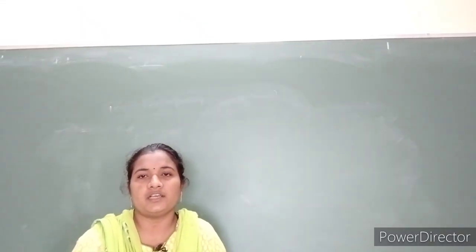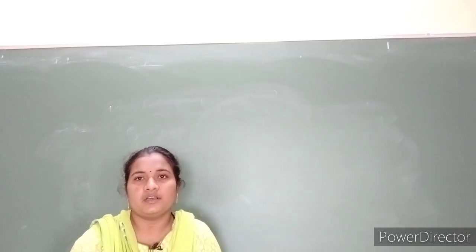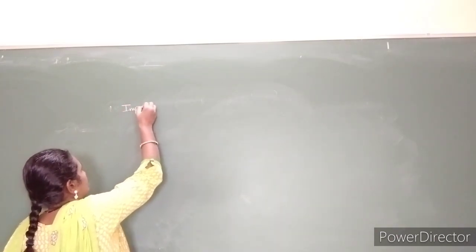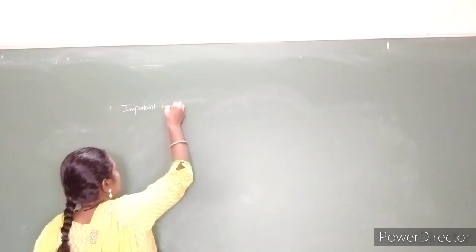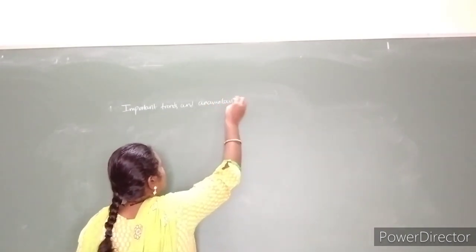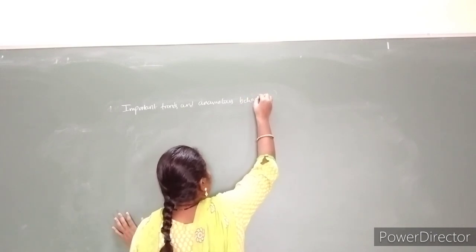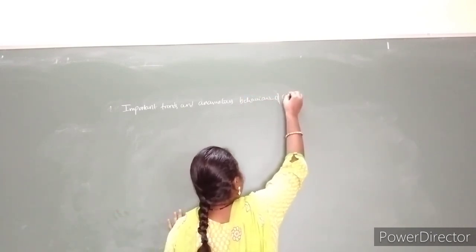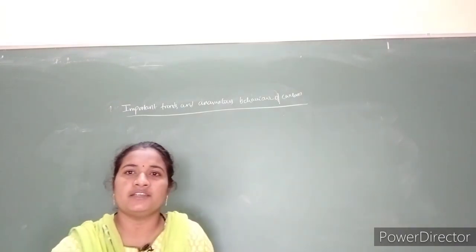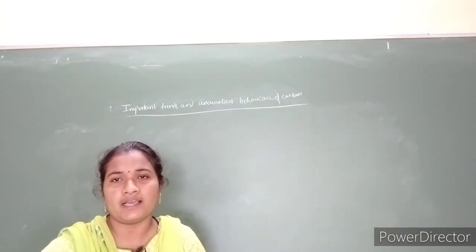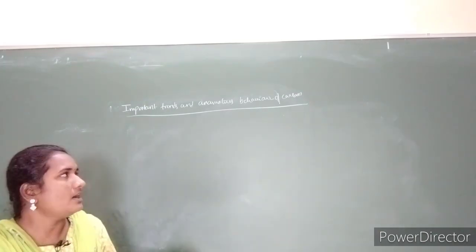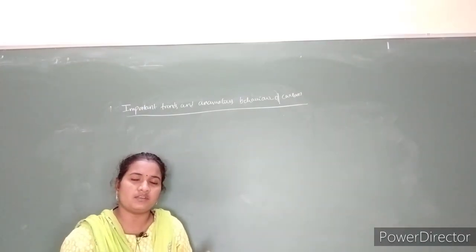Next are the important trends and anomalous behavior of the carbon family, meaning carbon. Carbon has a smaller size and shows high electronegativity as well as high ionization enthalpy compared to the rest of its group elements, meaning silicon, germanium, tin, lead, which have larger size and different electronegativity and ionization enthalpy.